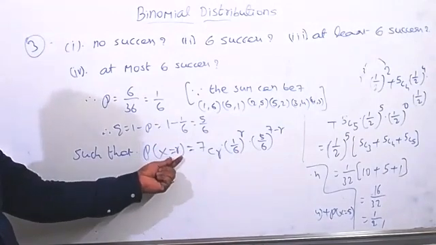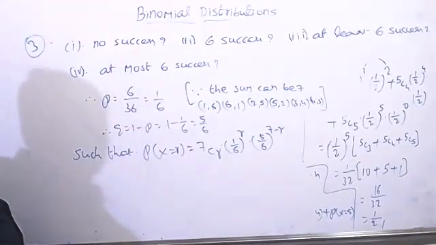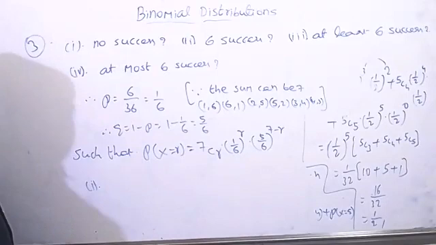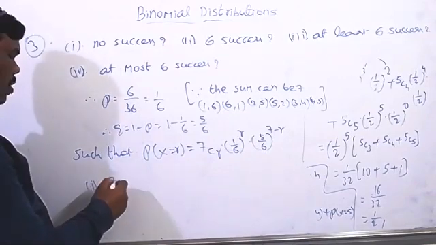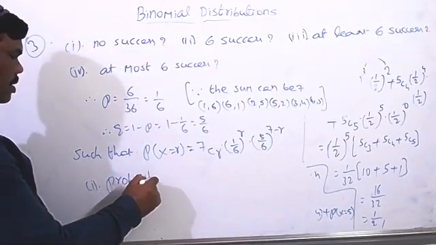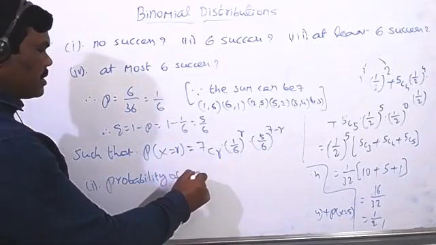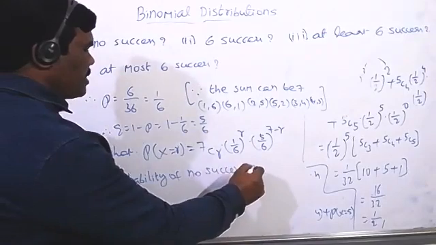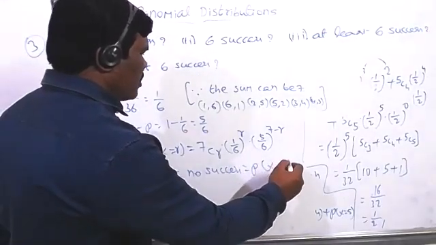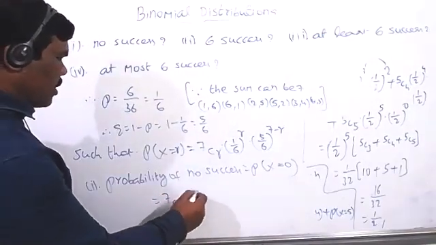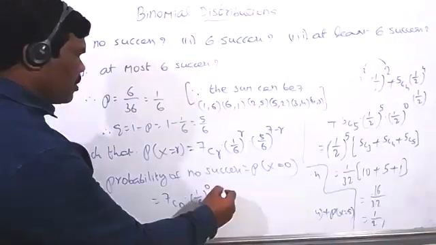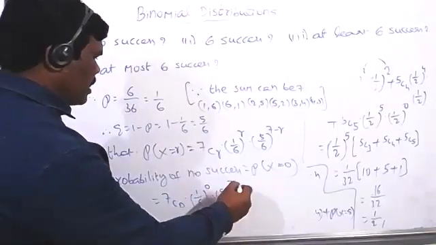After writing this formula, then only can we find all those things. So what is the first condition now? First one I can take: no success. No success means all will be failures only. All are failures, then clearly x equal to 0. So probability of no success means probability of x equal to 0. So r equal to 0 now. You can substitute in this same formula 7c0 into 1 by 6 whole power 0 and 5 by 6 whole power 7 minus 0.